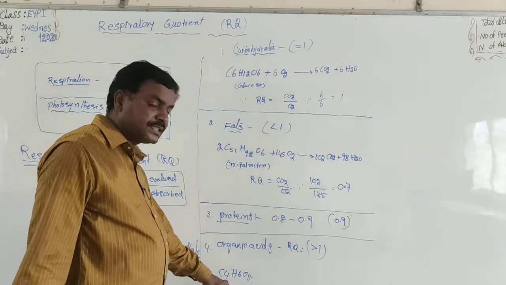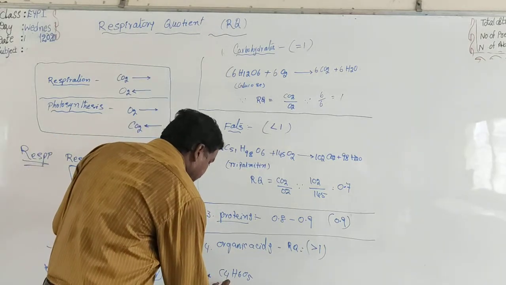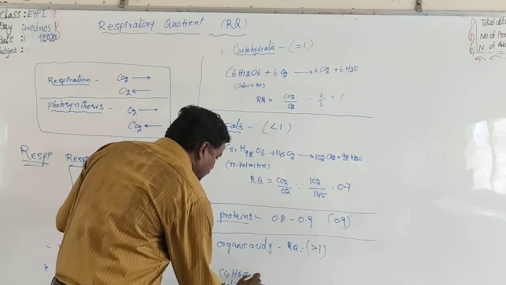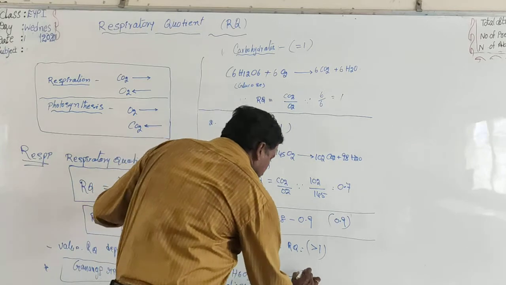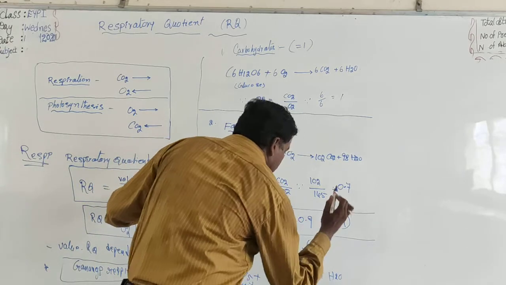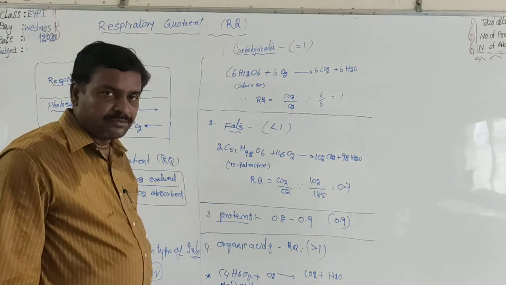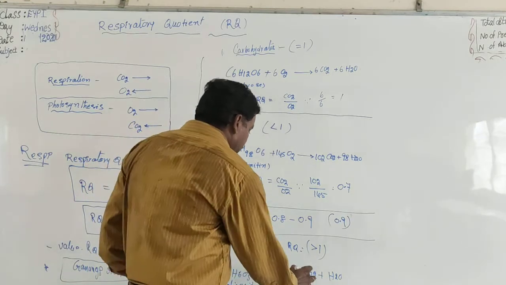Actually, this is malic acid, an organic acid. Now coming to the equation: malic acid plus O2 gives CO2 plus H2O. Balance this reaction and calculate the RQ value of this malic acid. C4, so 4.